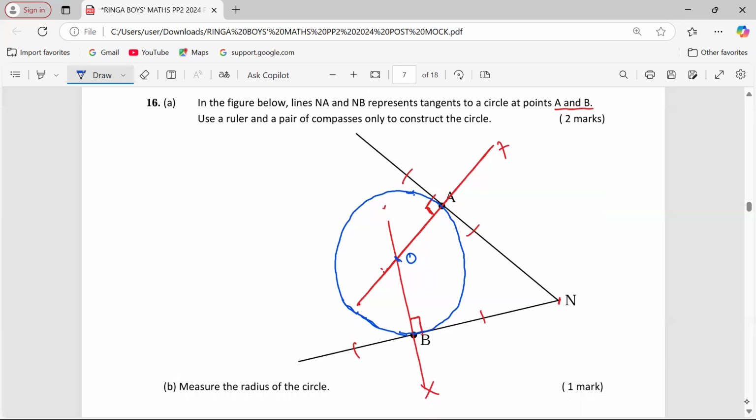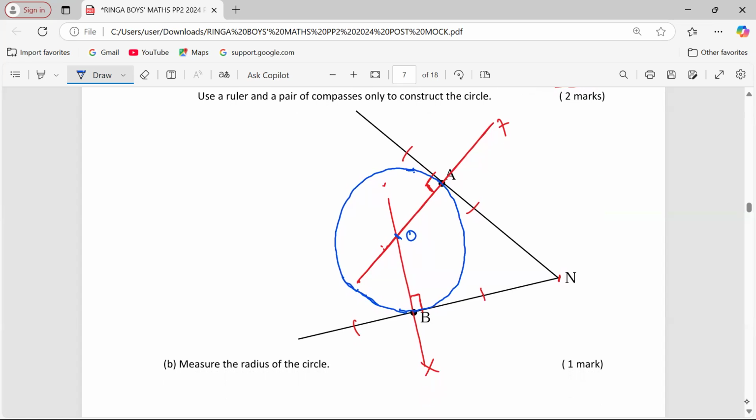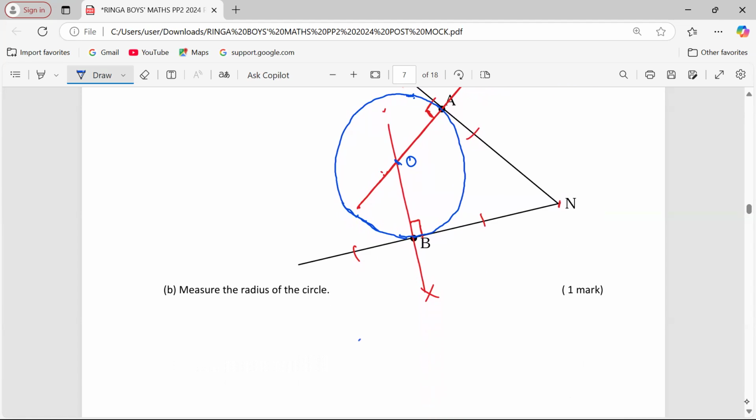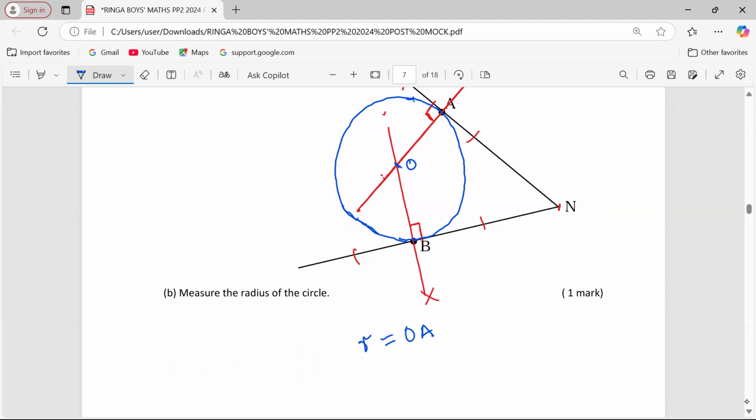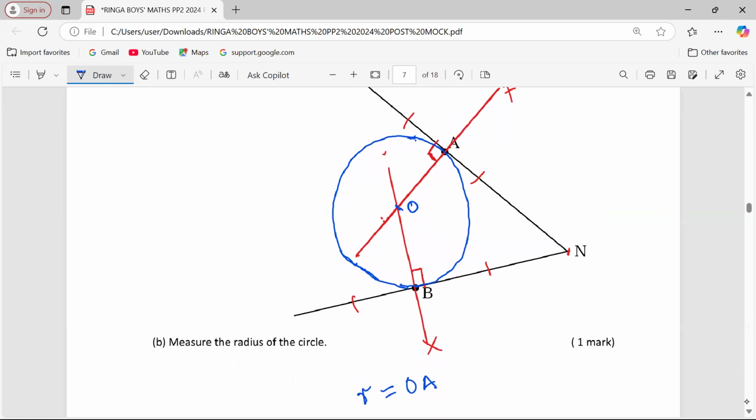Then you measure the radius of the circle. You can measure it very conveniently. The length of the radius will be equal to OA, which is just the same as OB. So that's how we get to construct that.